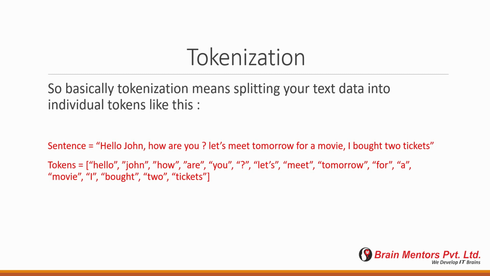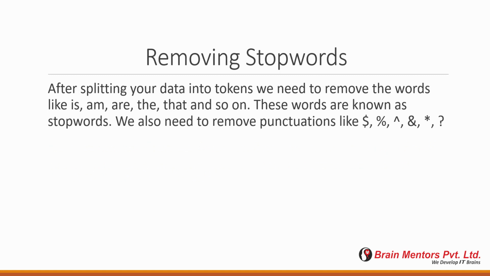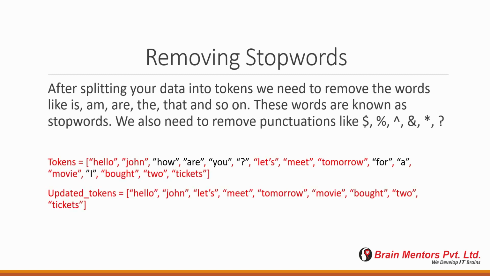After performing tokenization, we remove the stop words. Stop words are like is, am, are, that, these, who, which, why, because. These words do not have any relevance. They do not help me to classify my text as positive or negative. Similarly, we will remove the punctuation from our data, punctuation like modulus, ampersand and all. So in my data, if I have text like how are you, question mark, these things I'm going to remove, and my updated tokens will look like this.